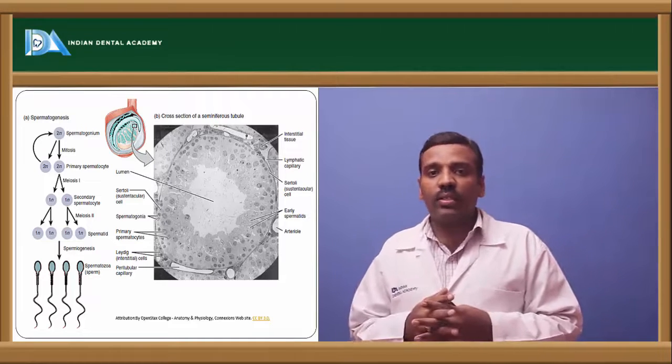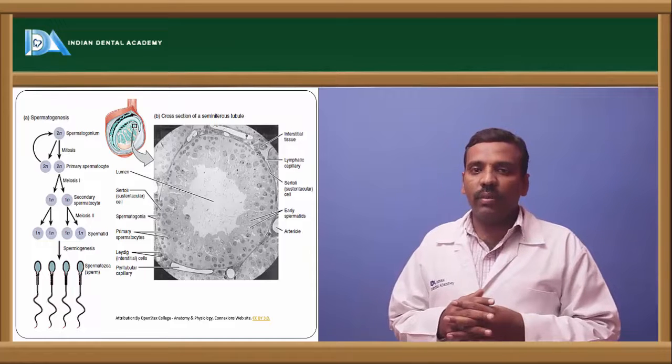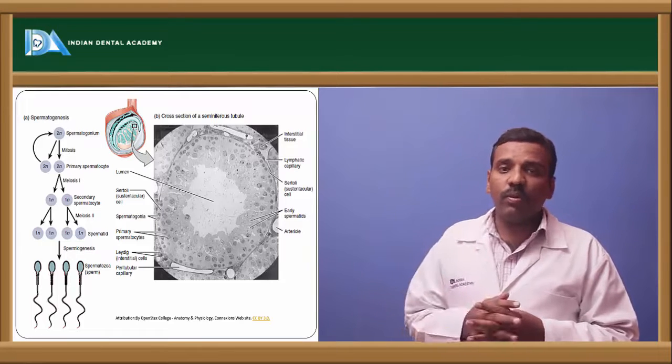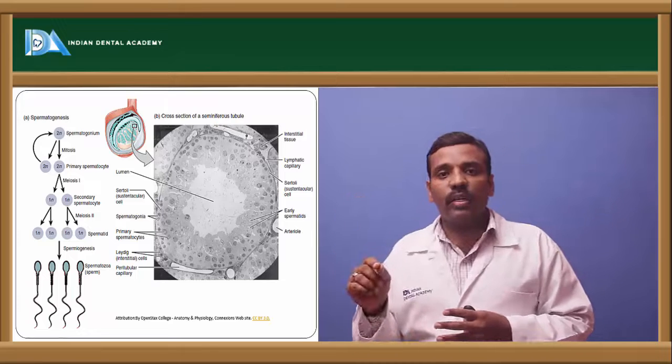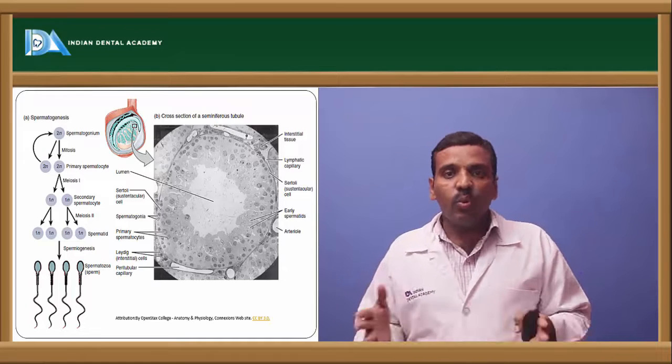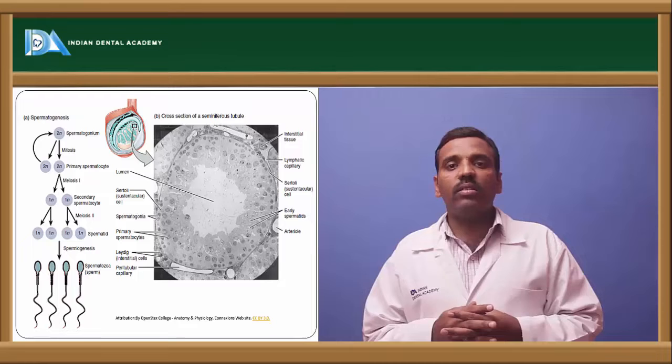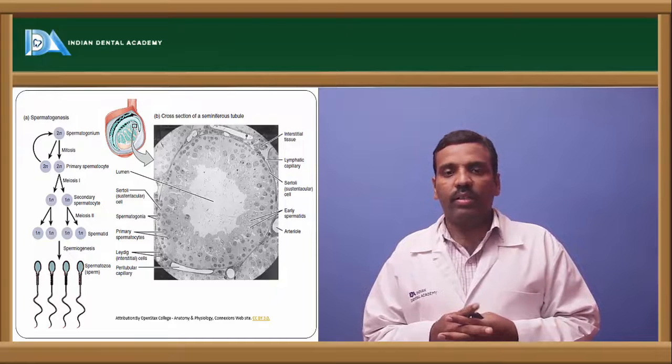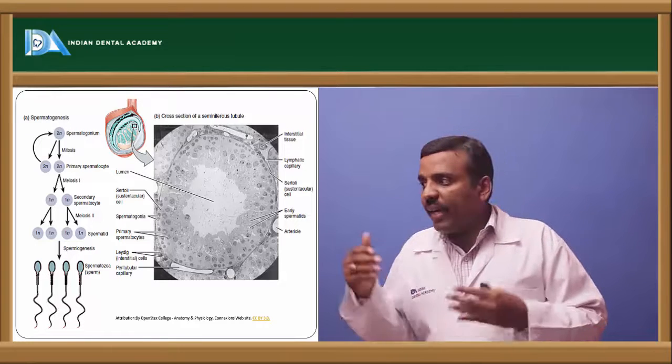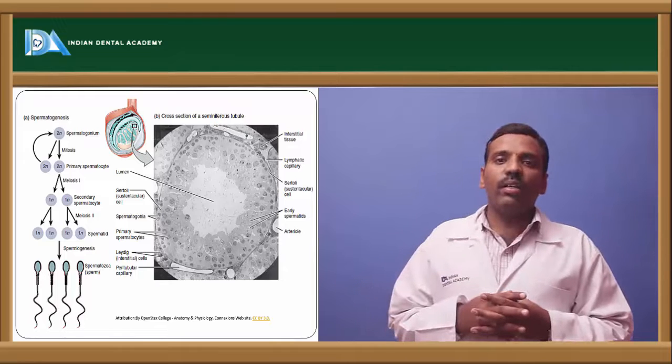The secondary spermatocyte is haploid in number from the first meiotic process. So the primary spermatocyte is divided into two secondary spermatocytes, which are haploid, that is 1n. Next, it continues with the spermatid.